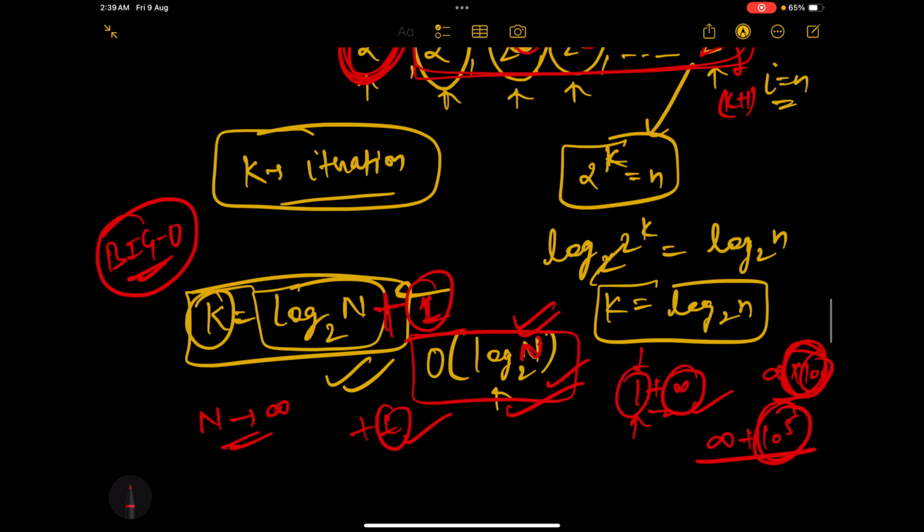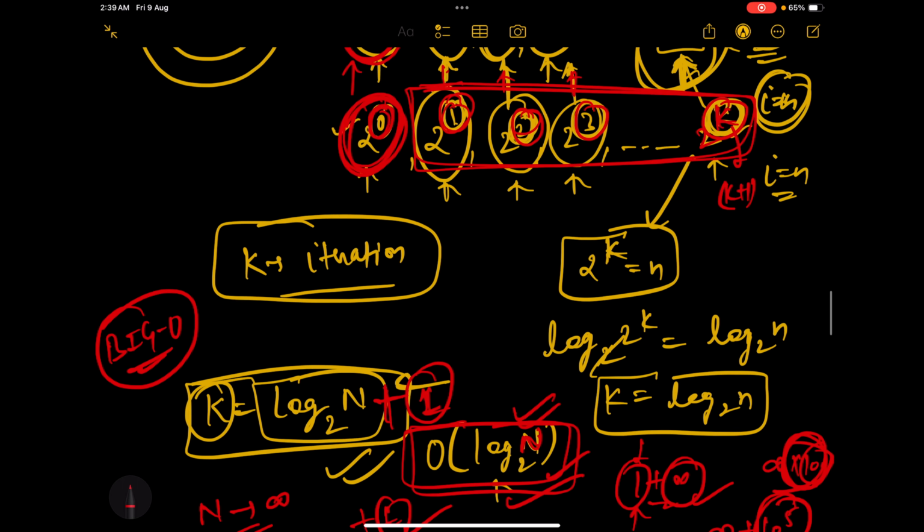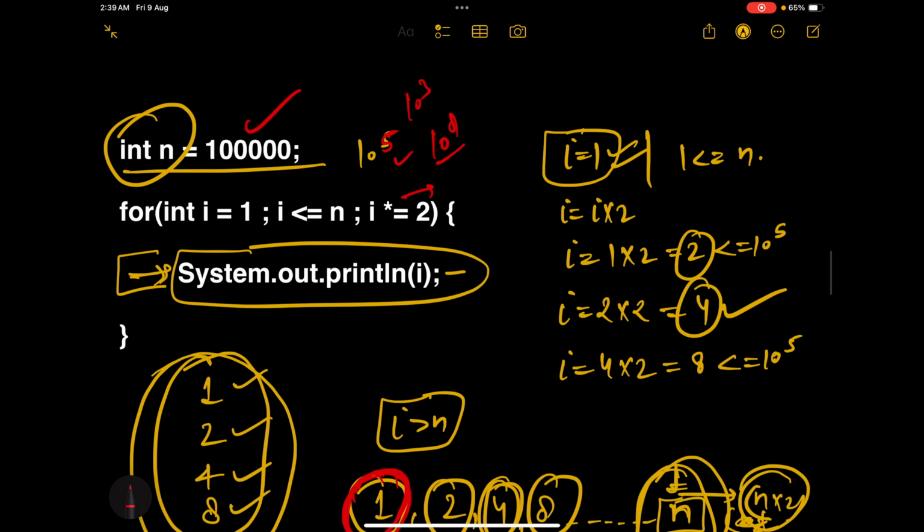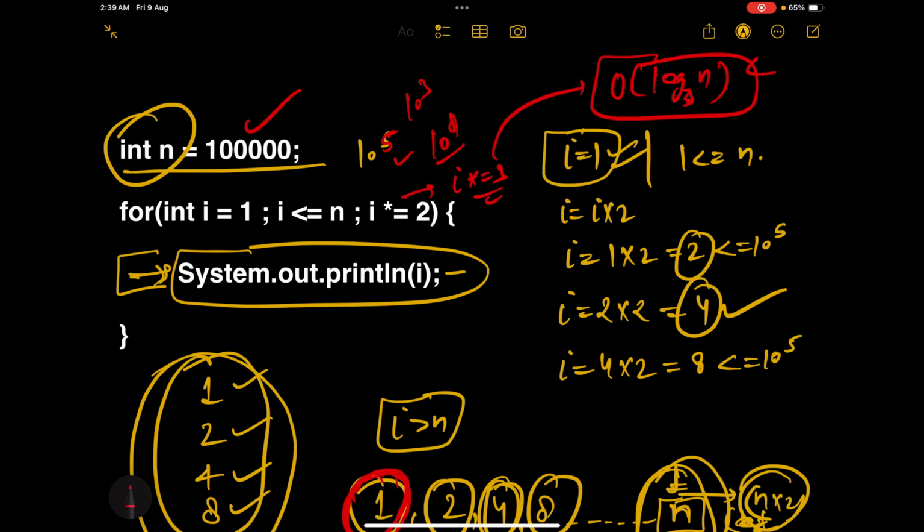So we have calculated the time complexity for this, log n base 2, and let me give you a very amazing tip. If instead of this i into equals 2, it was i into equals 3, then the answer would have come O of log n base 3. Now this is your homework. Okay, you have to do it. If it was i into equals 4, the time complexity would have become log n base 4. Okay, so this is your homework. You have to solve this.